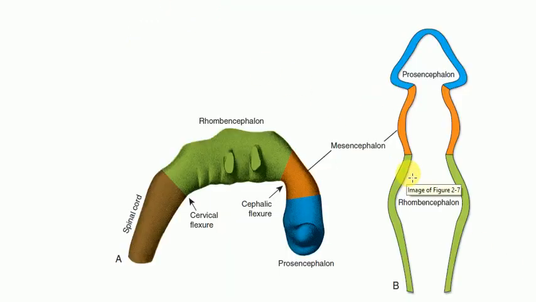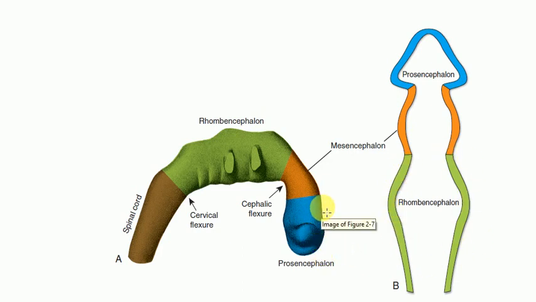And this is another figure that illustrates the forebrain, the midbrain, and the hindbrain. These are the three primary brain vesicles. The forebrain is known as the prosencephalon, the midbrain is known as the mesencephalon, and the hindbrain is known as the rhombencephalon.